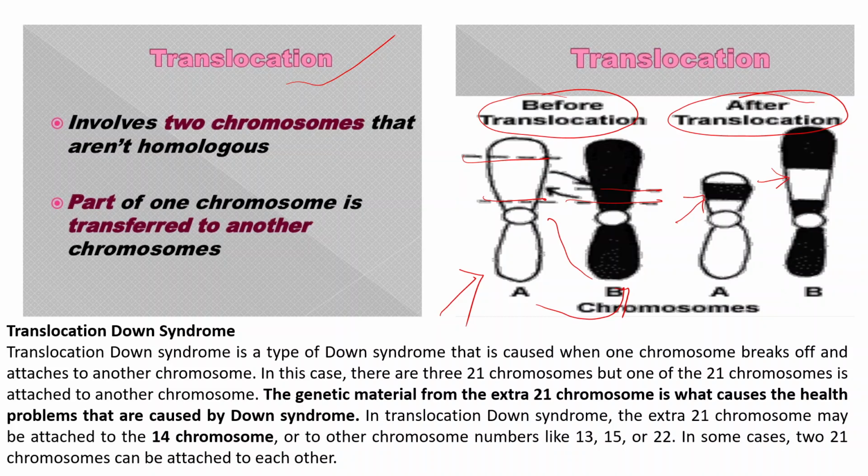One example is again Down syndrome, but translocation Down syndrome.